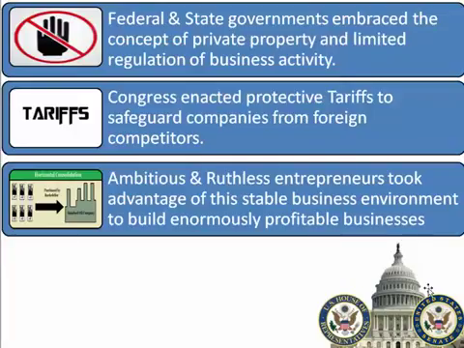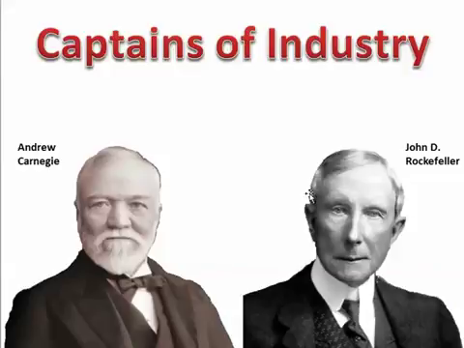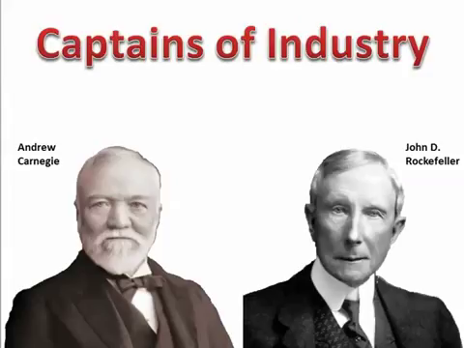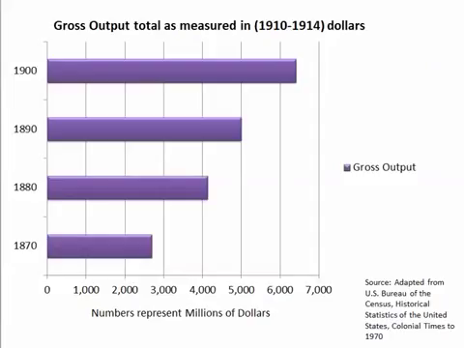And we see that the government protected, through tariffs and by this laissez-faire system, and allowed for these ambitious and ruthless entrepreneurs like Andrew Carnegie and John D. Rockefeller. See, this movement of industrialization, this rapid industrialization in the United States, these men were great for America in one respect, because the economy exploded with growth. But they controlled the economy. Men like Andrew Carnegie and John D. Rockefeller, these captains of industry. It was good for our country because we became more wealthy. More jobs were being given out to people.